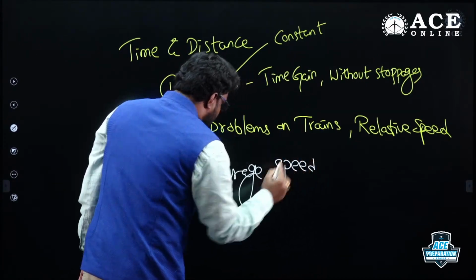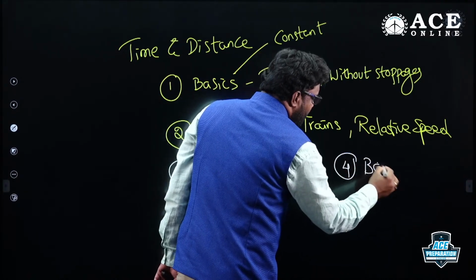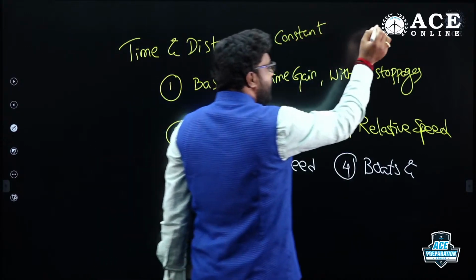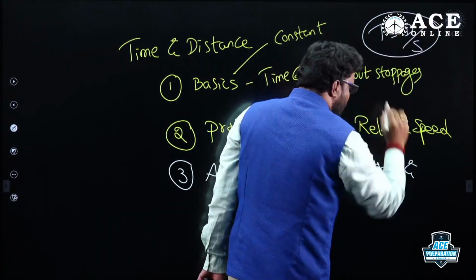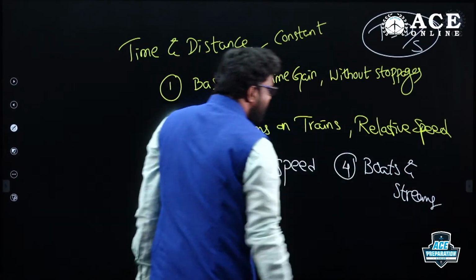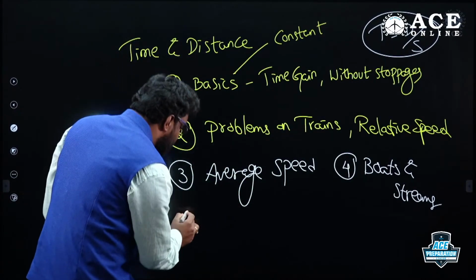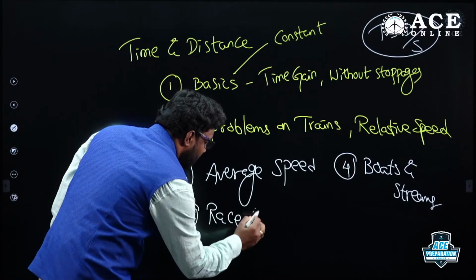Race speed, boats and streams. These are all applications of that time and distance. Time is distance by speed. How you are applying this depends on the given situation. We need to do small modifications and we need to apply all those, my dear friends. So these are the different concepts we need to focus on. Apart from boats and streams, there are races and games and circular race as well.